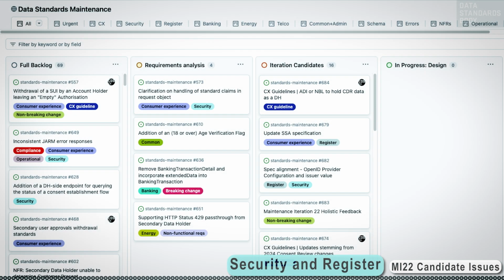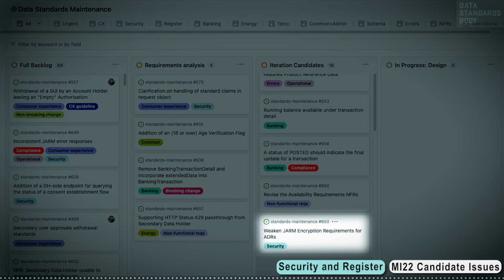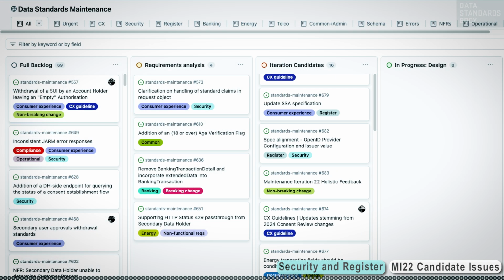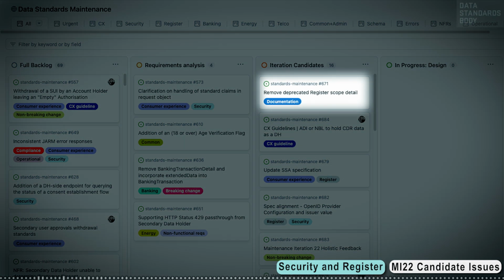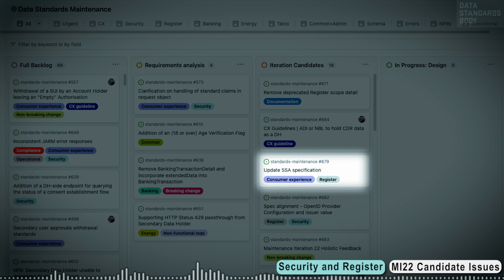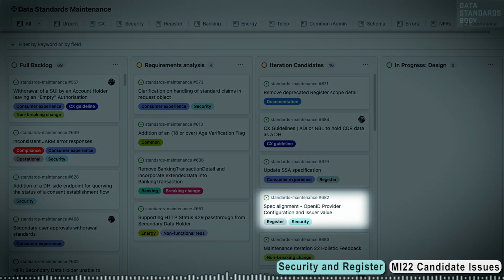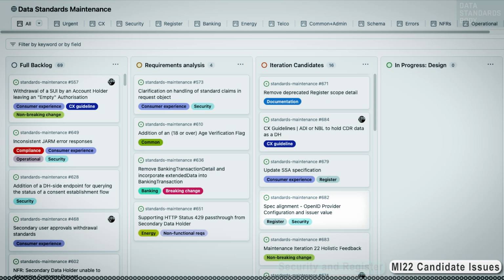Security and Register. In the Security and Register category are issue 650, Weakened JARM Encryption Requirements for ADRs, issue 671, Remove Deprecated Register Scope Detail, issue 679, Update SSA Specification. This is also a register issue. Issue 682, Spec Alignment, OpenID Provider Configuration and Issuer Value. This is also a register issue.